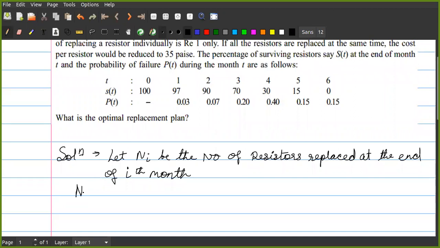So N0 is equal to what? What will be N0? N0 will be equal to 10,000. How is it 10,000, sir? Because it is at the start.